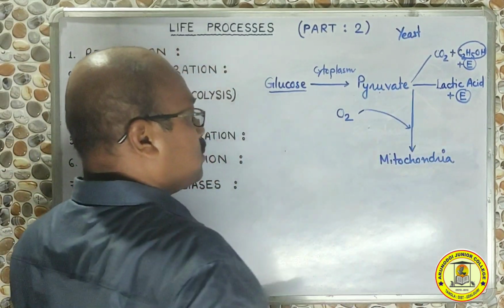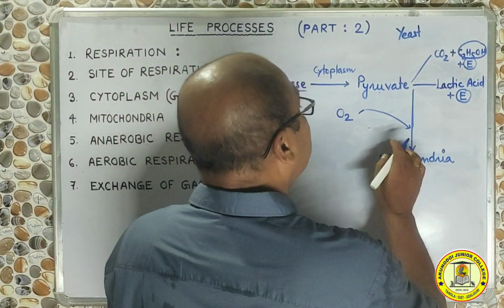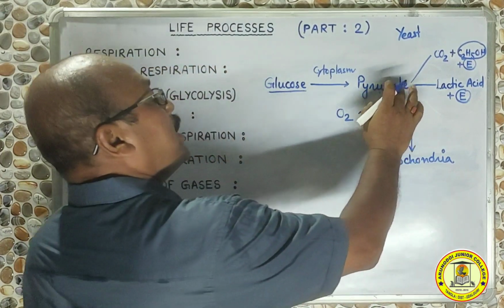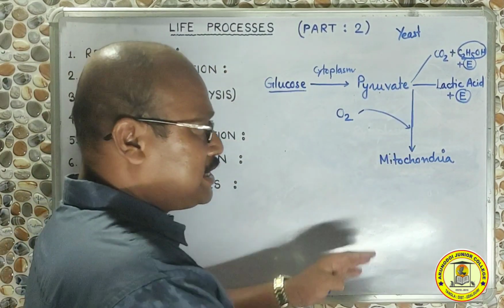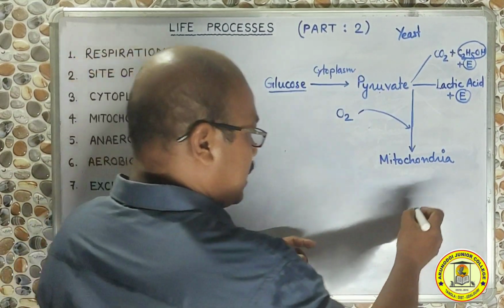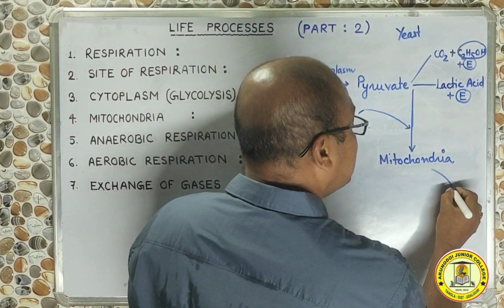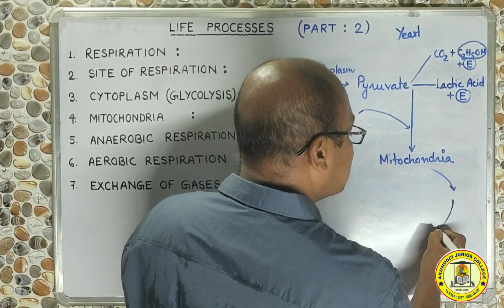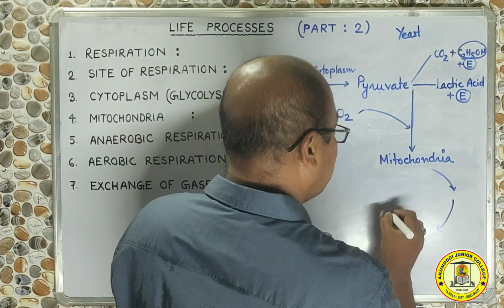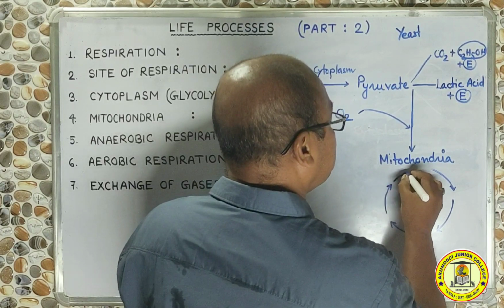What happens in the mitochondria? Inside the mitochondria, the pyruvate in the form of pyruvic acid enters the mitochondria, and then it takes part in a cyclic part of chemical reaction.